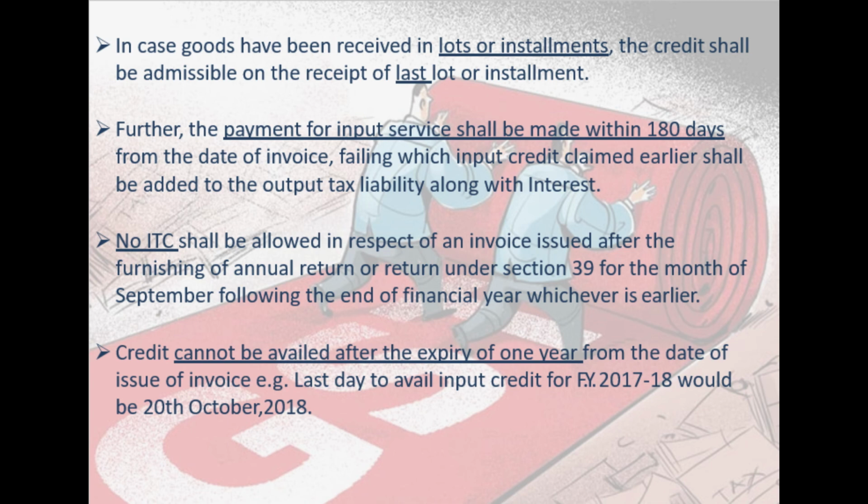Or if you have already adjusted and eaten away that credit against your outward liability of CGST and SGST, and you have not paid me, you have kept me unpaid for more than 180 days, then I should not be punished, because effectively I have deposited 9 plus 9 in the very period, in the month in which I have sold goods to you. But you have not paid me that 9 plus 9, but you have taken credit, then such credit availed by you will be reversed in your hands after 180 days, and that time it will be reversed along with 18% interest in the nature of penalty, correct?